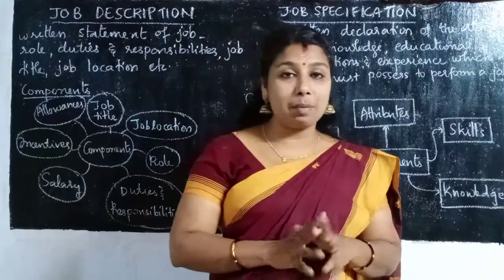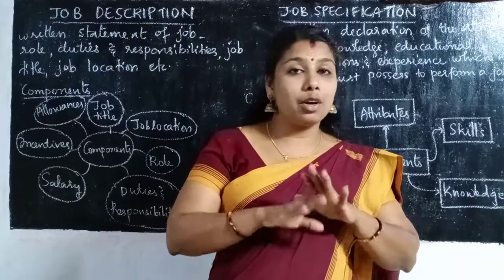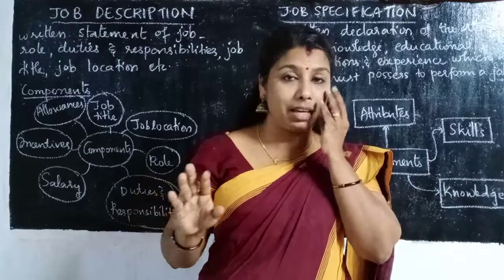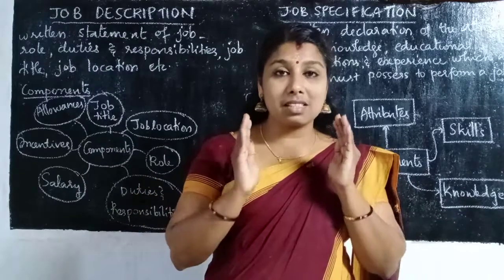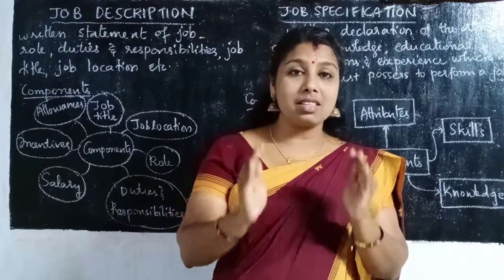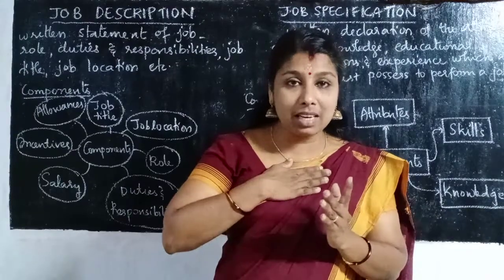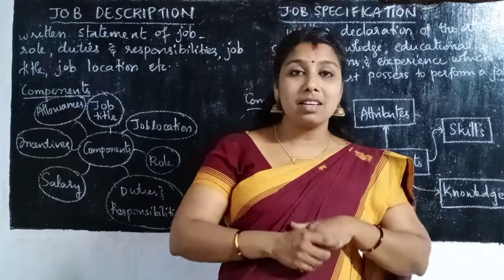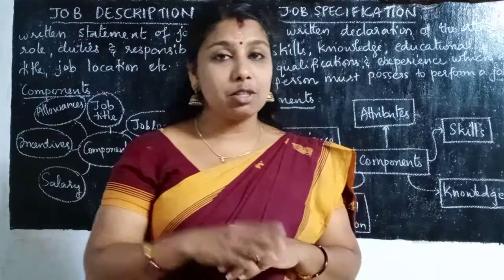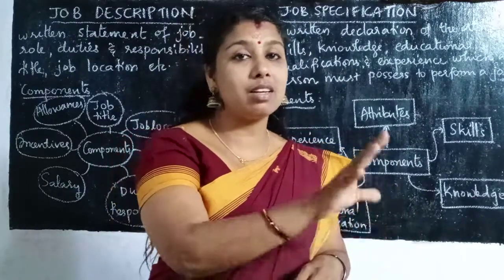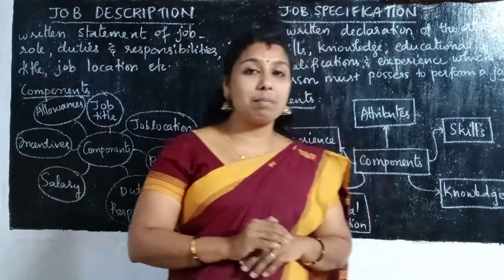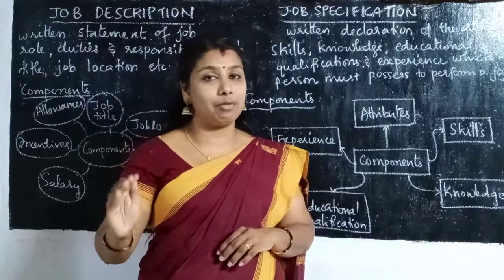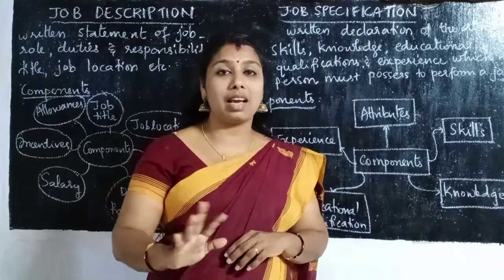It indicates not the duties and responsibilities, not the physical conditions of the company, but it explains the skills, qualifications, qualities, mental strength, etc. possessed by a person to be posted in that particular job. These are the minimum qualifications required from the prospective candidates.